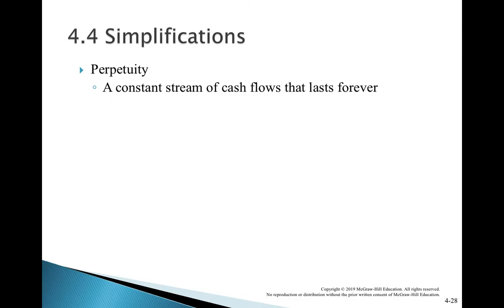Perpetuity is a constant stream of cash flow that lasts forever. For example, your father will be interested to set up a prize money in the College of Business Administration because you are studying here. Out of courtesy, he will contact the university to set up a prize money. Every year, the number one ranked student will get a cash prize of 10,000 riyals as a token of appreciation. Your father wants to set up a prize money of 10,000 every year.